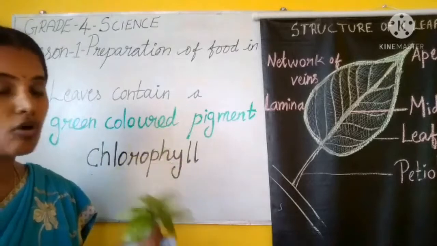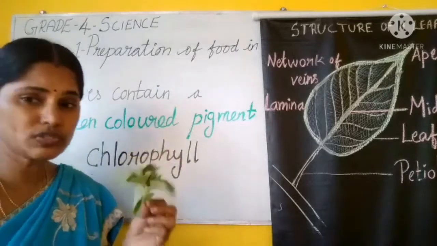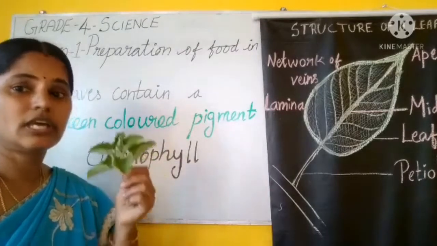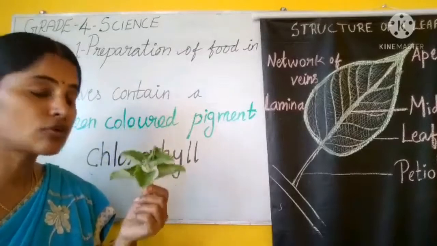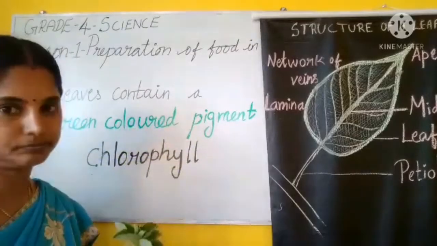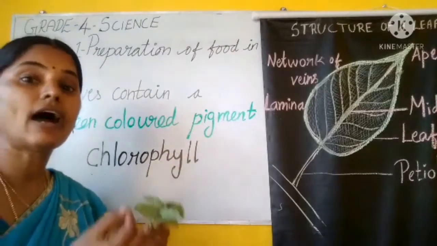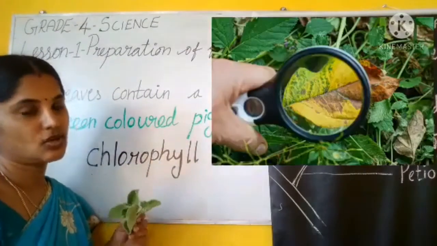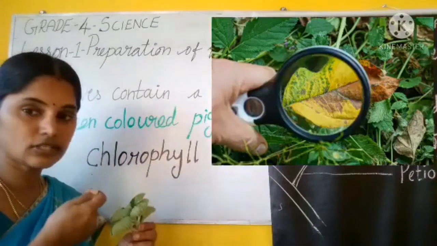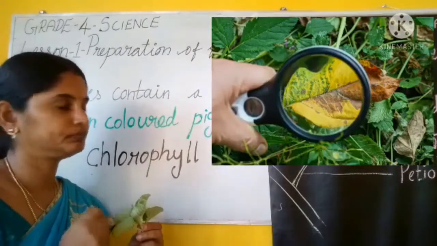Okay, this chlorophyll, how to see the chlorophyll? If you want a closer view, how to look at the leaf very closely? If you have a hand lens, use the hand lens to view the leaf.